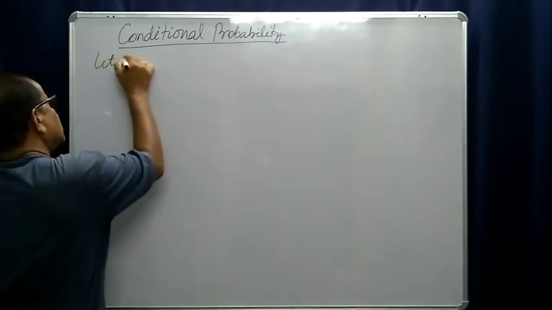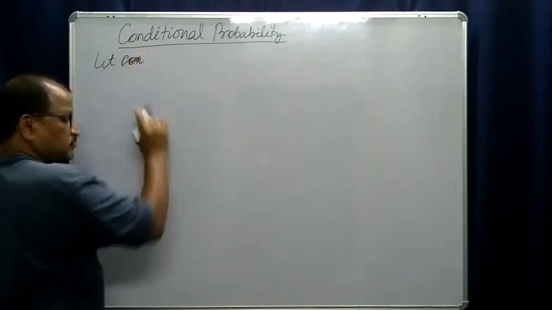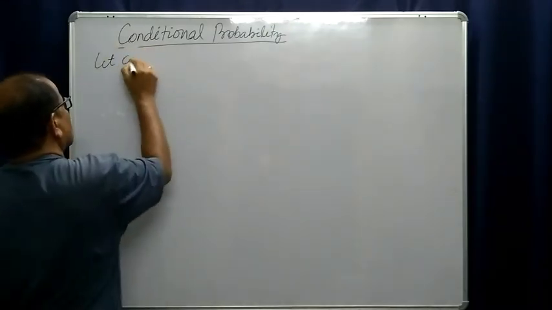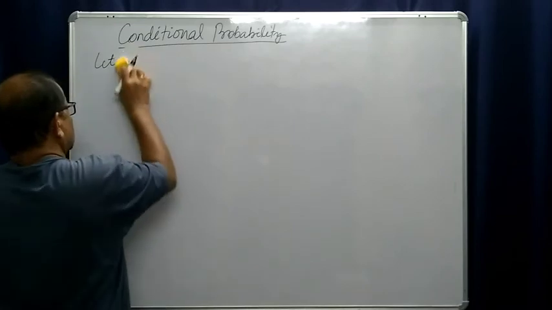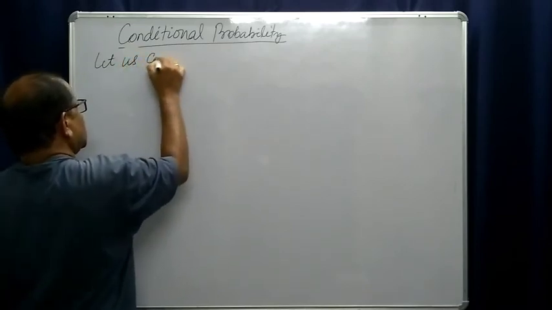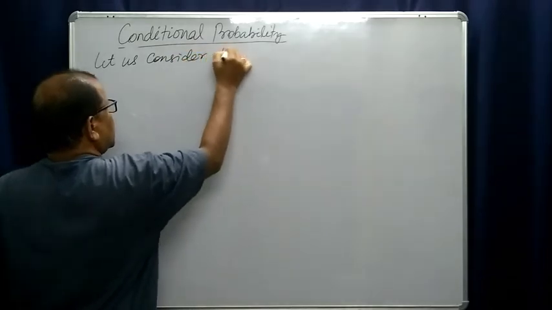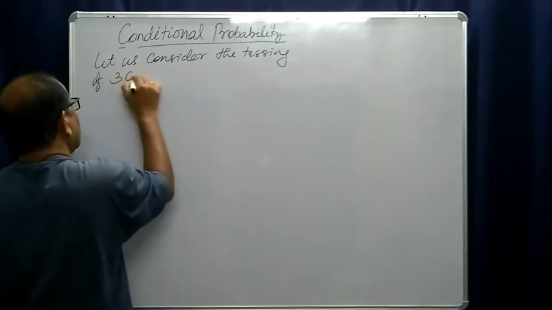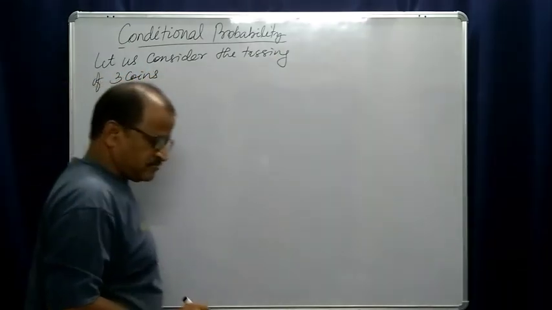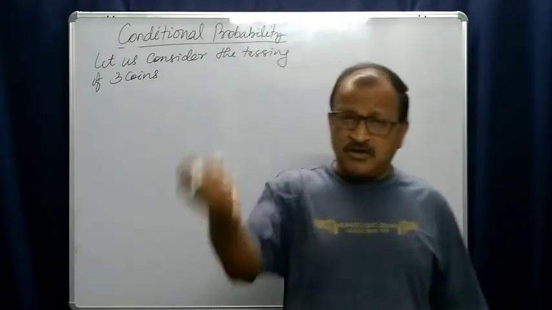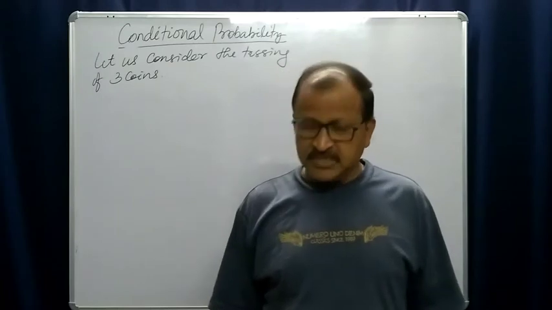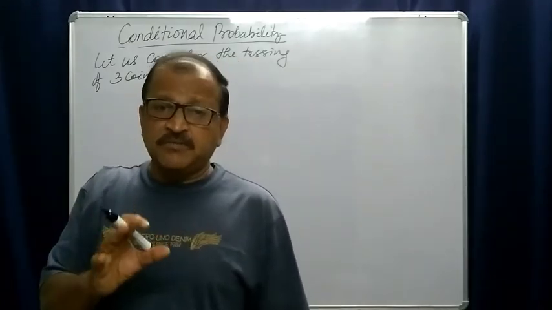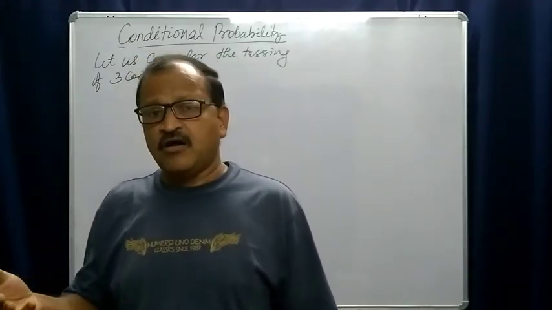Let us consider the tossing of 3 coins. If you toss 1 coin, the possible outcomes are head and tail.